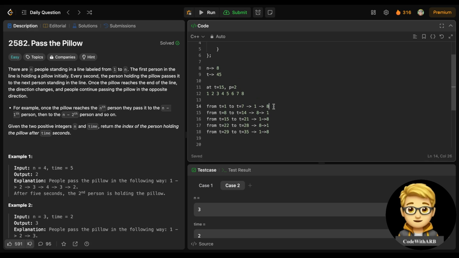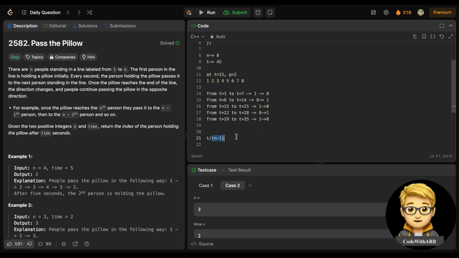See, if you observe here, from 1 to 7 it is a multiplication of 7. See, 7, 14, 21, 28, 35. Basically it is a multiplication of 7, which is 8 minus 1, right? So it is repeating itself again and again. So what we can do is take how many times it is repeating, so we can check t minus 1.